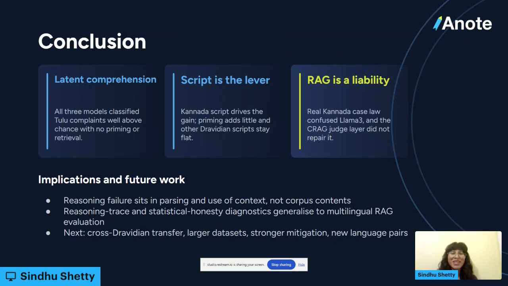something that's really important is that how a model performs with an unfamiliar corpus is actually not as dependent on the corpus as it is on how the model parses it. And second is that the evaluation methods used, such as reasoning trace and statistical honesty, seem to be viable and useful in other domains in these multilingual areas. And finally, if any future work wants to be done, it's probably going to be done with Dravidian transfer. So in the whole Dravidian family, larger data sets and stronger mitigation to understand if this effect is applicable across larger domains, and if there's any way to mitigate these effects. And finally, what would be really exciting is if we can find any language pairs that, again, reflect these similar circumstances. But that's it. So thank you.